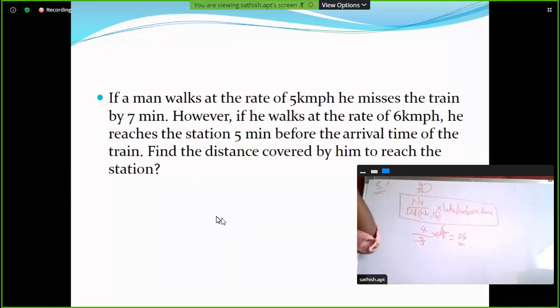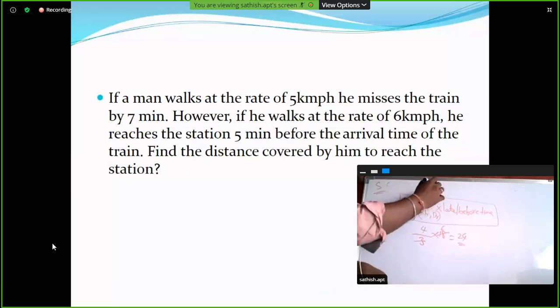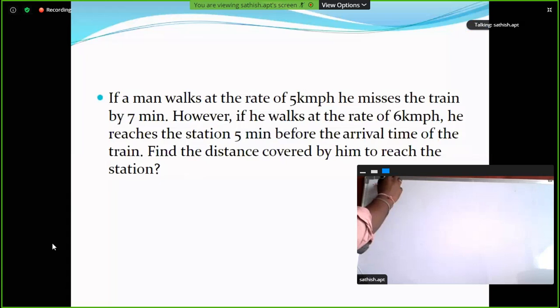Yes, ma. Next question, ma. This is very important. Very important. Please try it, ma. This is the most important question, ma. Most important model. You just try it, ma. Take 1 minute time.